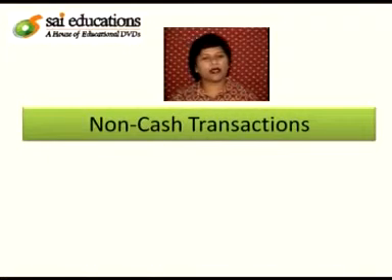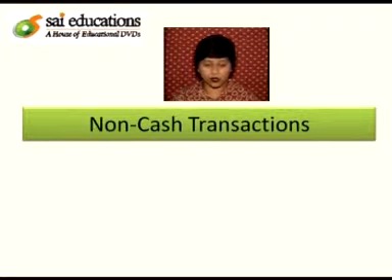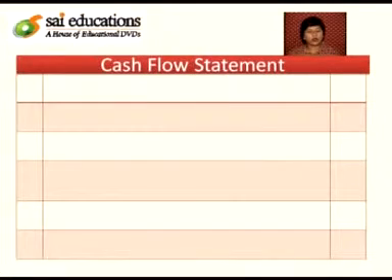Then there are certain non-cash transactions also. As per Accounting Standard 3, investing and financing transactions that do not require the use of cash and cash equivalents should be excluded from the cash flow statements. It means that any sort of acquisition of the machinery by issuance of equity shares cannot be included in the cash flow statement. These transactions can be disclosed in the financial statements but cannot be the part of cash flow statement. In front of your screens, you can see the proforma of cash flow statement.